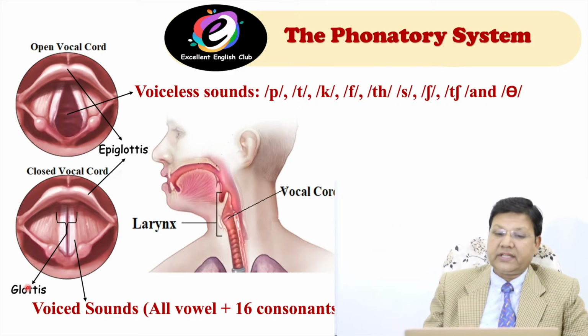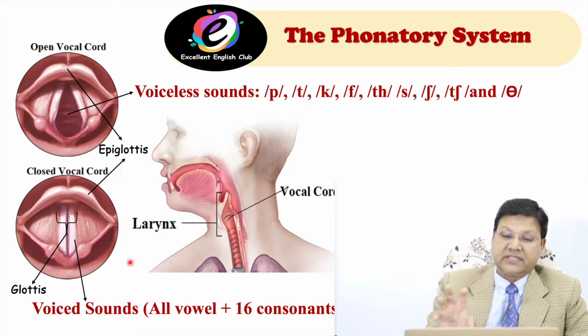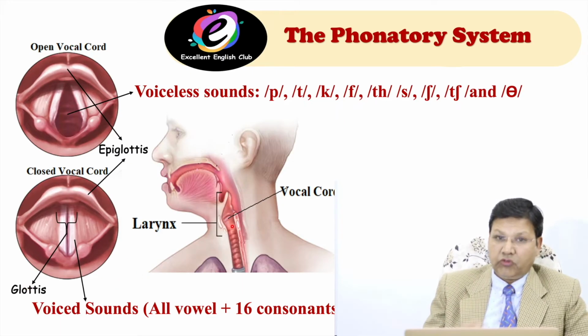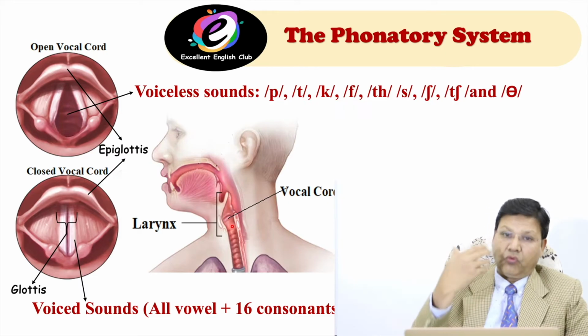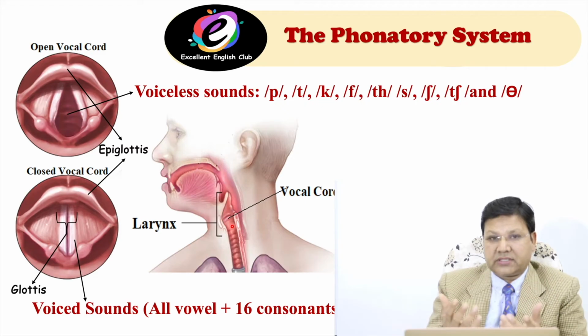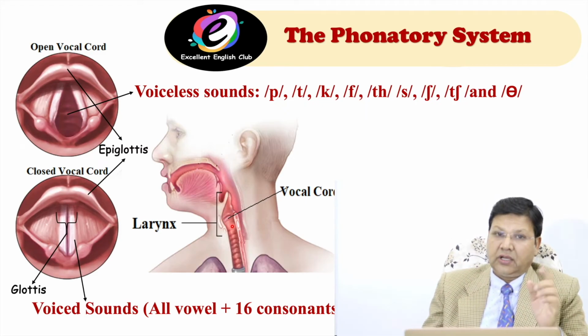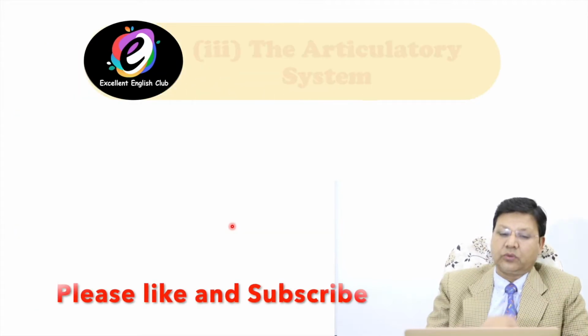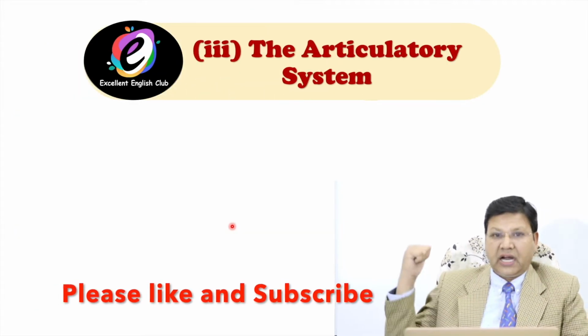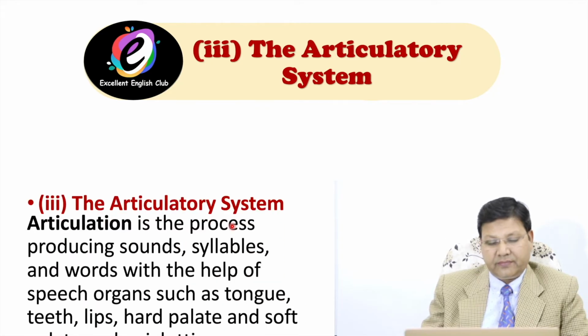Do you understand what the phonatory system is? Phonatory system involves vocal cords and larynx, and produces voiced sound and voiceless sound. When they are closed, they produce voiced sound. When they are open, they produce voiceless sound. Now move to the third one, the articulatory system. Okay, look here.